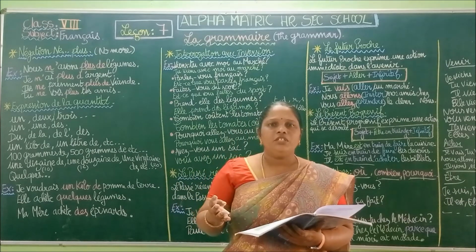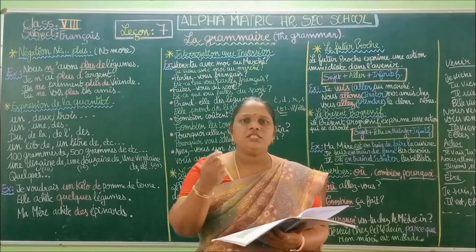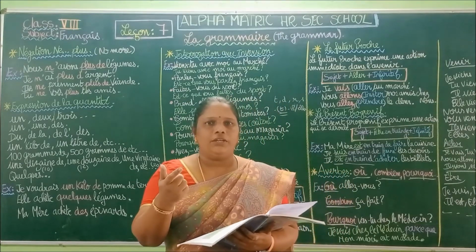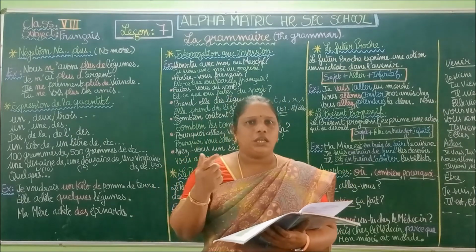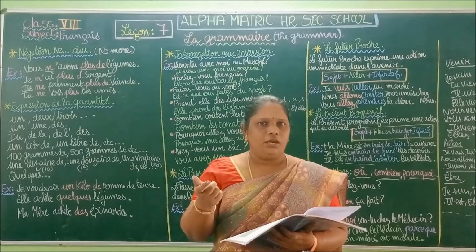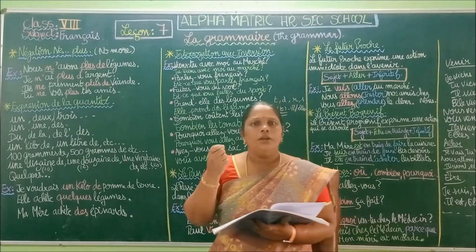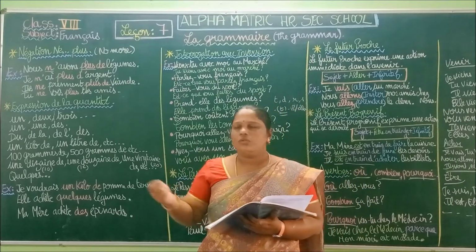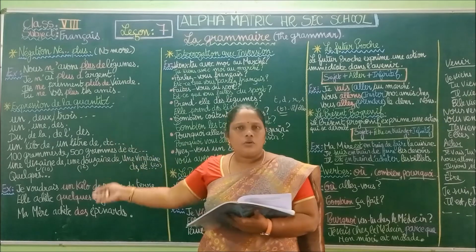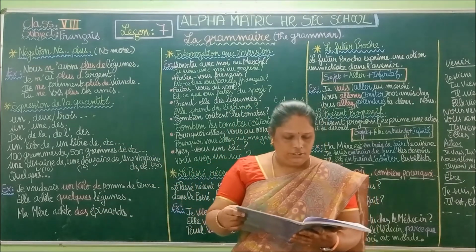So lait means what? It's a liquid item. Okay, so lait is milk. It's a liquid item. So we are not going to ask for a kilo of milk. No, we are going to say a liter of milk. Okay, so for that we have to know the meaning of that noun and then we are going to express the quantity. Okay, use the expression of quantity.